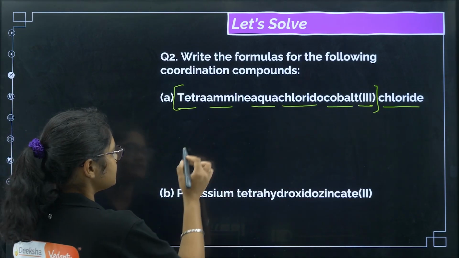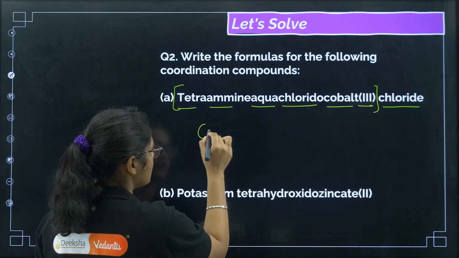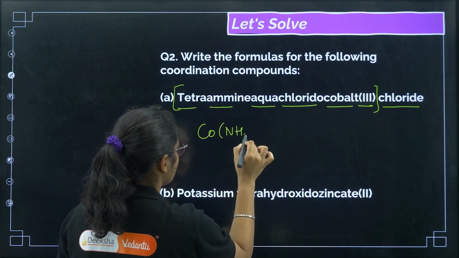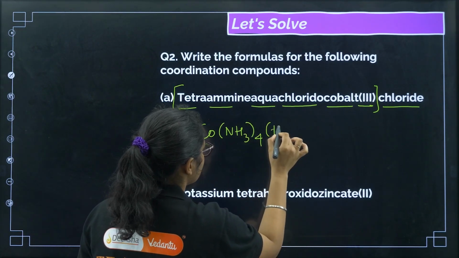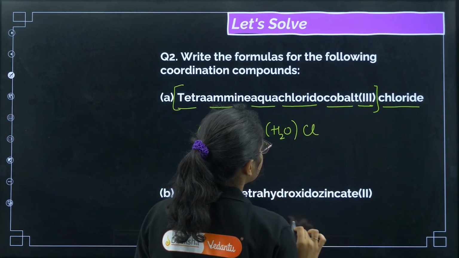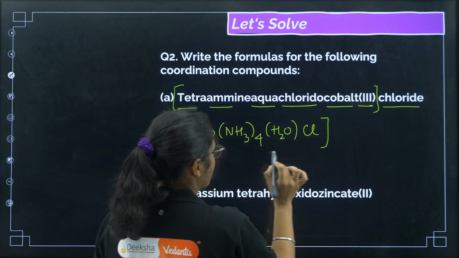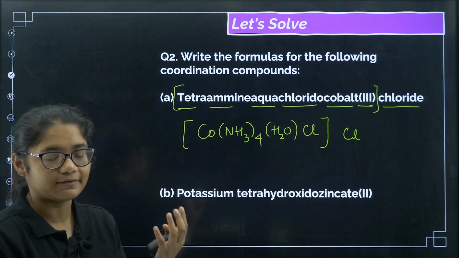While writing, the metal should come first. Cobalt is the metal, tetraamine means there are 4 amine, aqua means 1 H2O, chlorido means 1 chlorido. Then cobalt chloride is there, but how many chlorines there will be, we need to figure out.